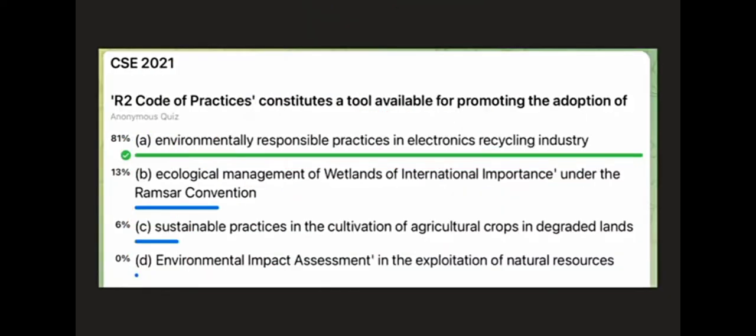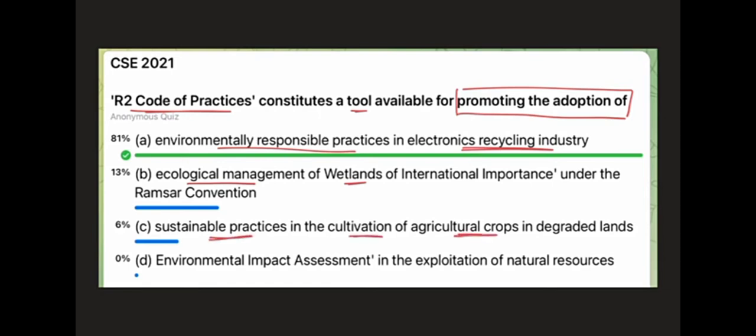The next question was, R2 Code of Practices constitutes a tool available for promoting the adoption of, the first option reads, environmentally responsible practices in electronics recycling industry. Okay. The second option reads, ecological management of wetlands of international importance under the Ramsar Convention. All right. The third reads, sustainable practices in the cultivation of agricultural crops in degraded lands. All right. And the last option reads, environmental impact assessment in the exploitation of natural resources. Fine. So we have these four options, and we want to see which one the R2 Code of Practices will deal with.